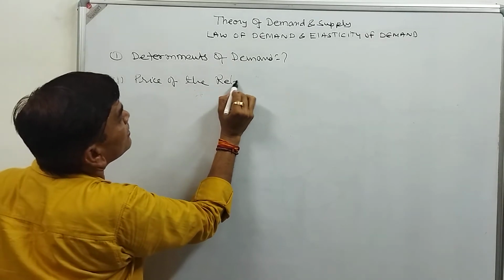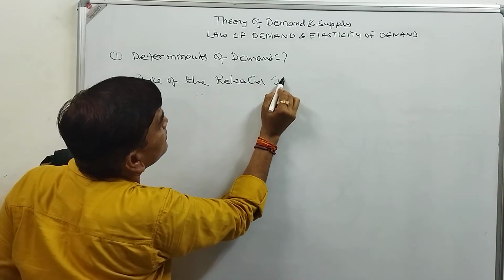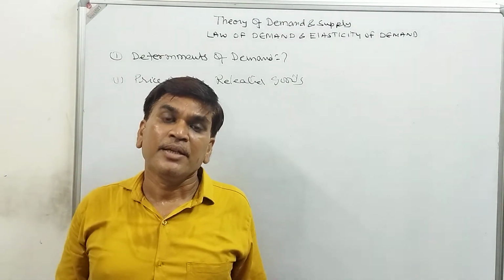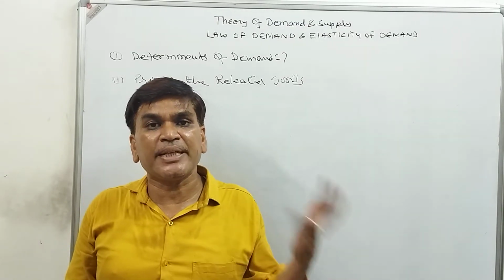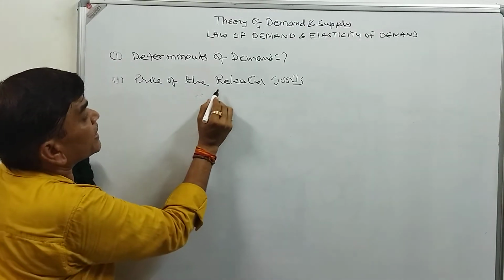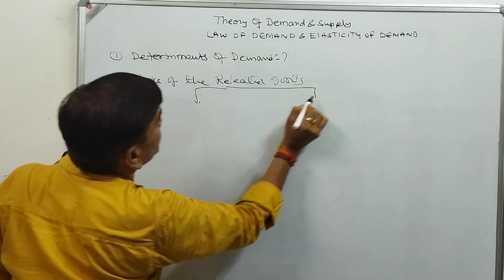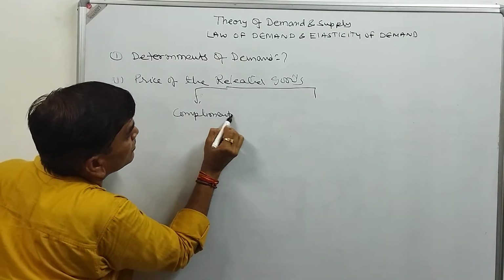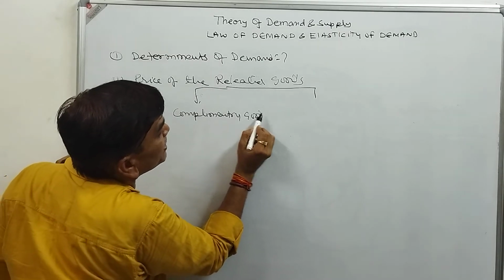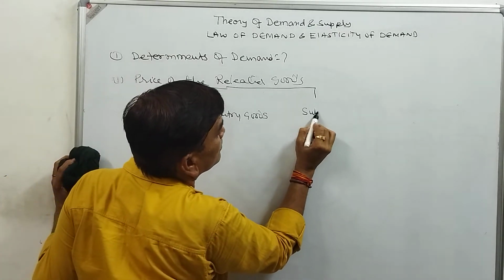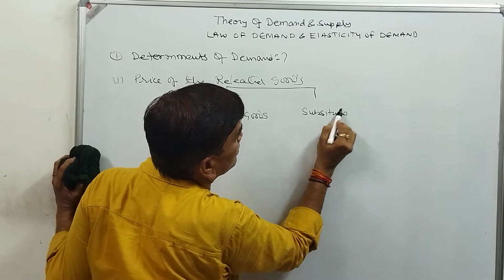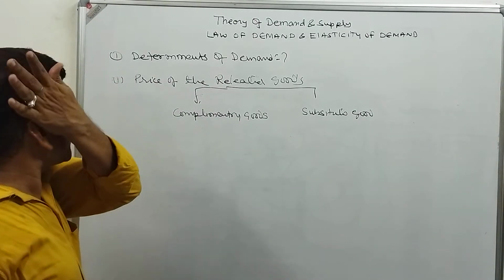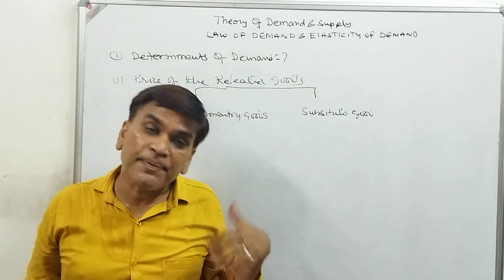Price of the related goods. Sometimes our demand also depends on the price of the related goods. There are two types of related goods: one is complementary goods, and the second is substitute goods. Now we will discuss how the price of the related goods affects the demand.